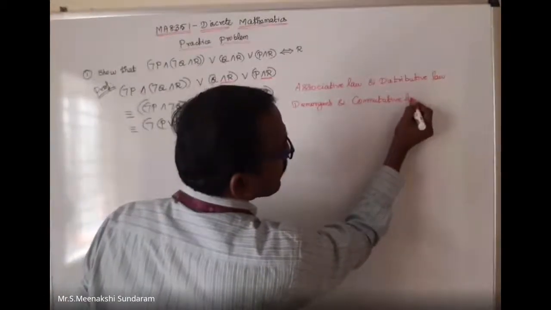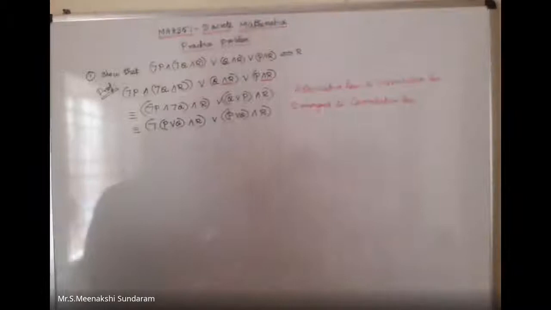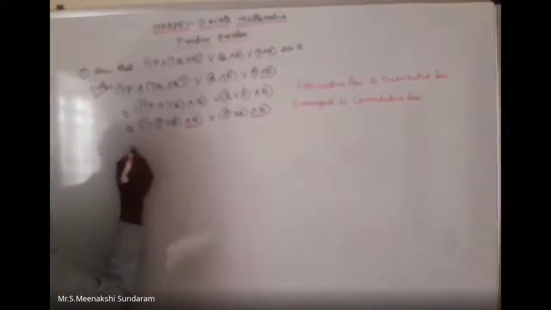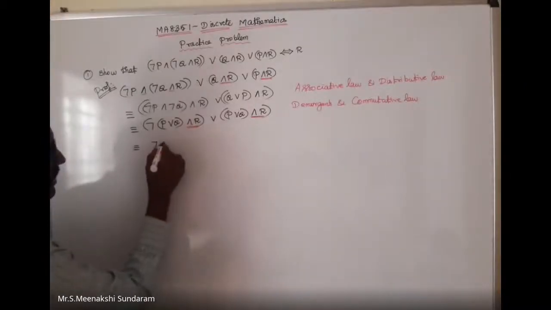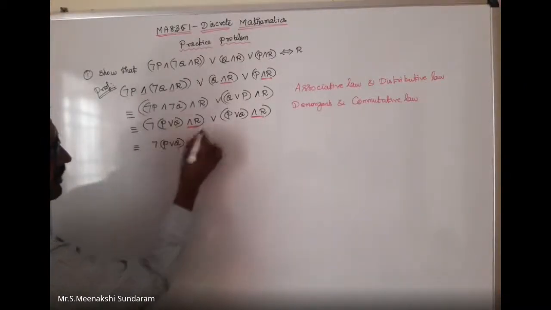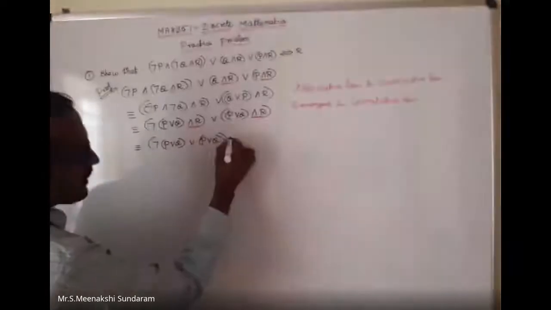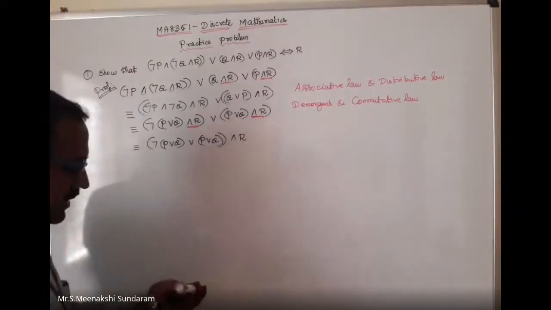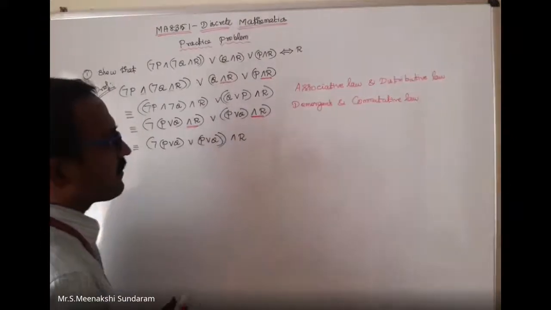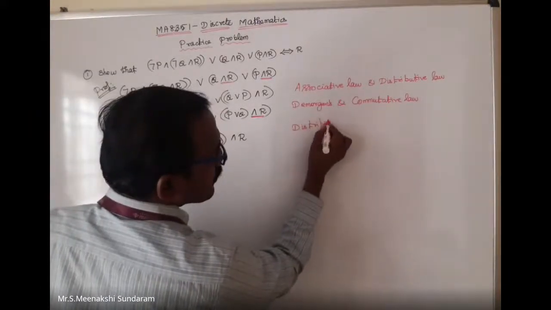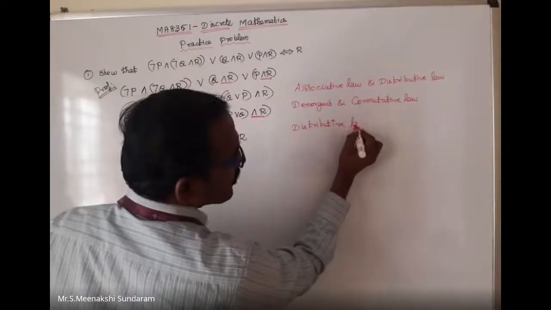Again, conjunction R is common on both sides, so I apply the distributive law: negation of P, disjunction Q, disjunction P, disjunction Q, conjunction R. Write each and every step.